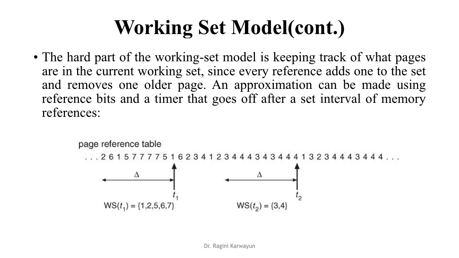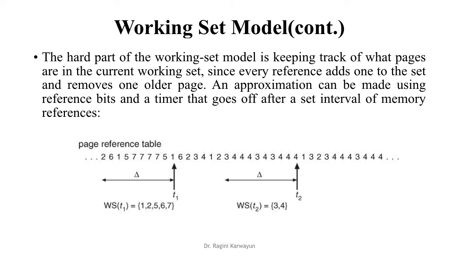We will take an example. For time t1, locality is 1 2 5 6 7. For time t2, locality is only 3 4 4, because at that particular time only 2 pages are being referred, whereas for time t1 we have 5 pages, we need to have 5 pages in the memory. So this working set model keeps on changing the size.